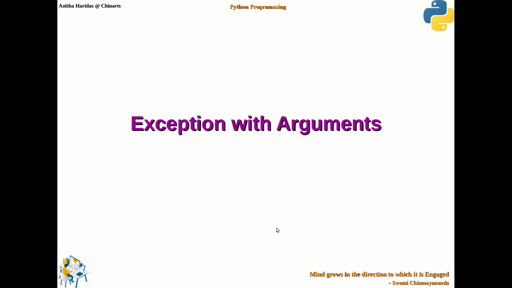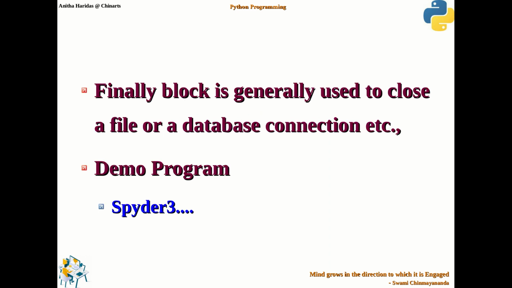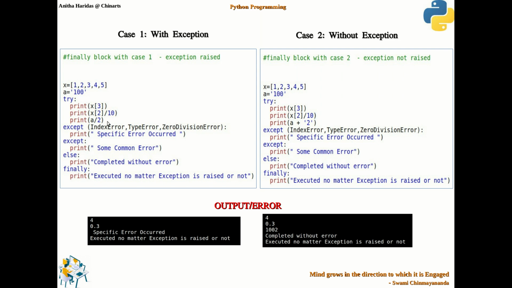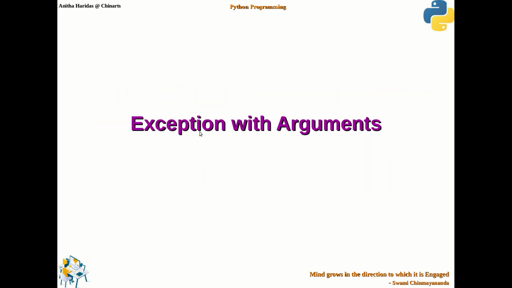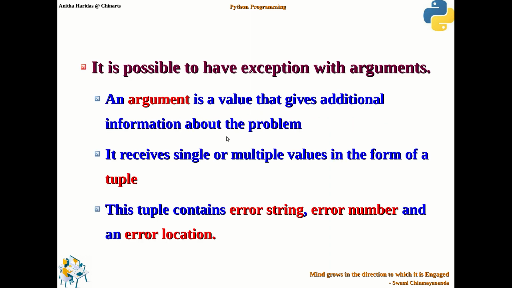Then another very interesting thing that we have to understand is the exception with arguments. In all the earlier examples we just catch the exceptions of a particular type and print our own message, right? Apart from that, if you want to have additional information about these exceptions, we can use exception with arguments. So it is possible to have exception with arguments.